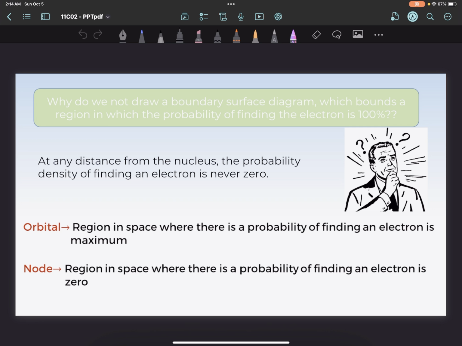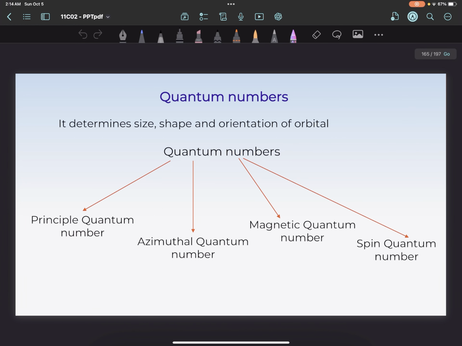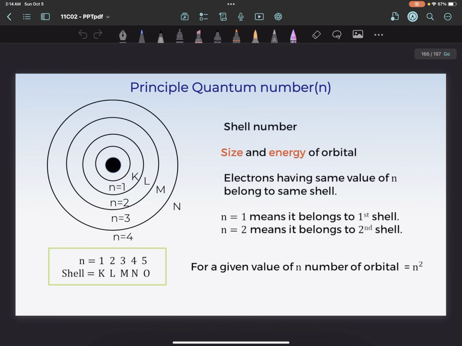An orbital is the region in space where the probability of finding an electron is maximum, and a node is a region in which the probability of finding an electron is zero. The quantum numbers determine the size, shape and orientation of the orbital. The quantum numbers are the principal quantum number, azimuthal quantum number, magnetic quantum number and spin quantum number. The principal quantum number is denoted as n. It is the shell number, that is n1, n2, n3, etc. Electrons having the same value of n belong to the same shell.